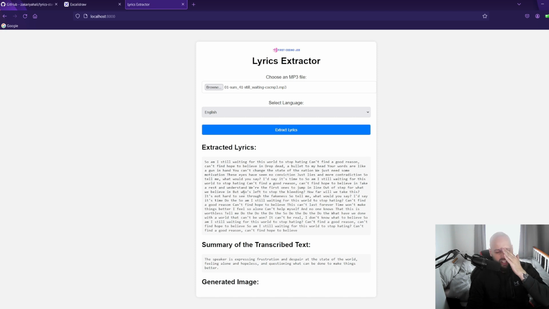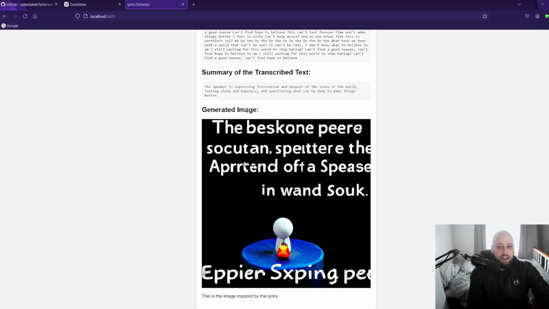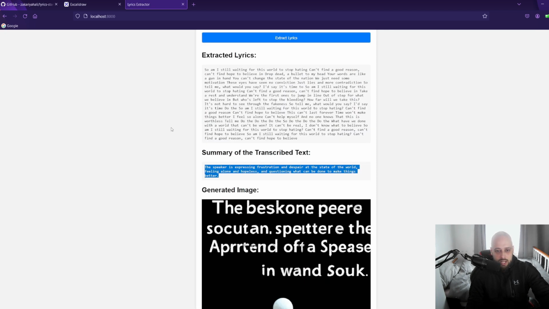Then we will communicate to OpenAI's API to have a summary of the transcribed text. So it will express the general meaning, the sentiment of it. And then the idea is that this particular summary will be forwarded as a prompt to OpenAI's API to produce an image inspired by this particular summary. So that is what the end product will look like.